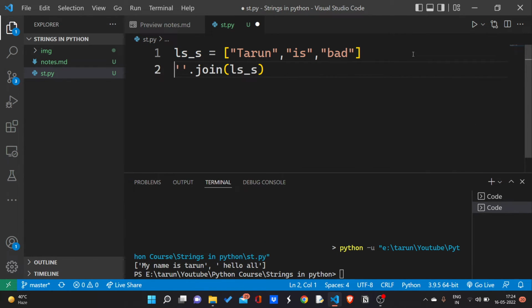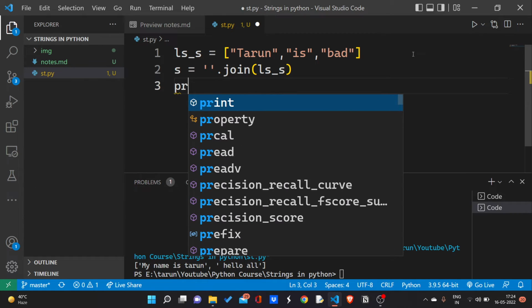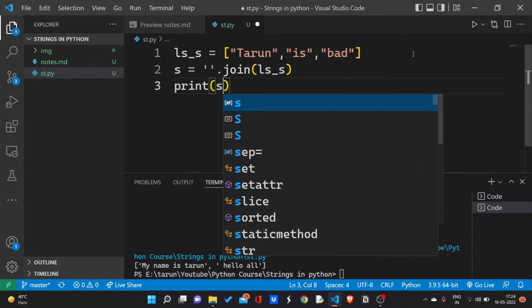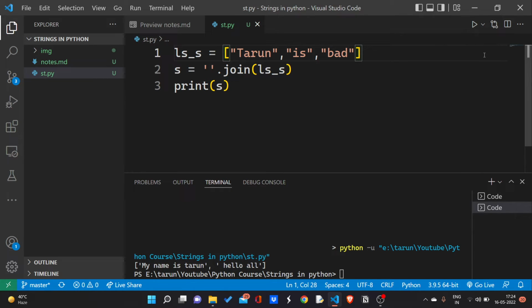Now this will return a new string, so I have to store this new string, like I store it in the s variable, and I'm going to print this s variable. Now you can see my output will be "Tarunisbad" in a single string, as I mentioned nothing here, so it is all together. If I give a space, now there will be a space between all of them: Tarun space is space bad. If I give some other kind of separator, you can see my output is like this.